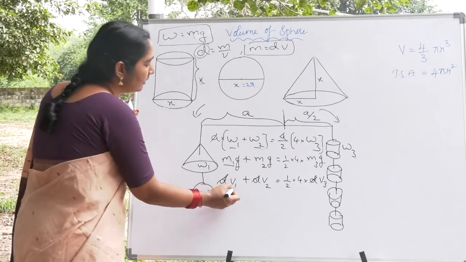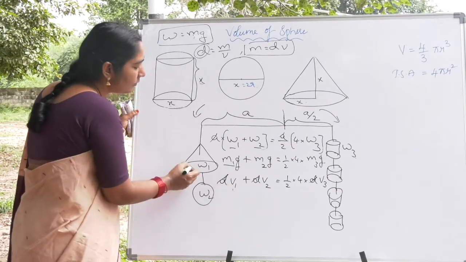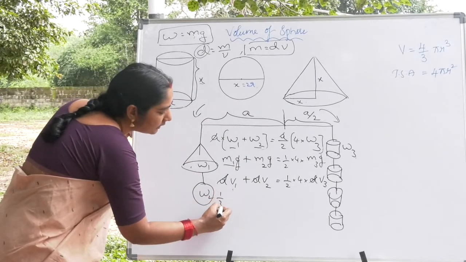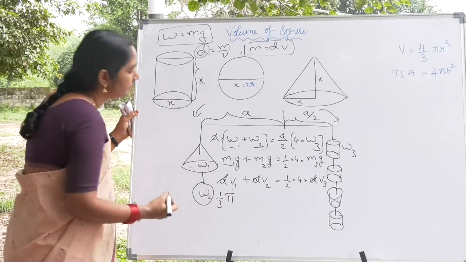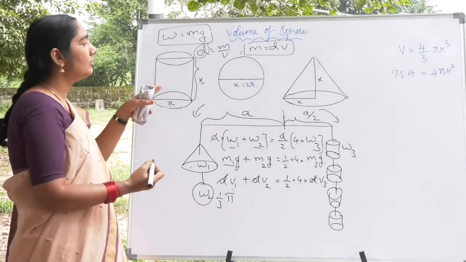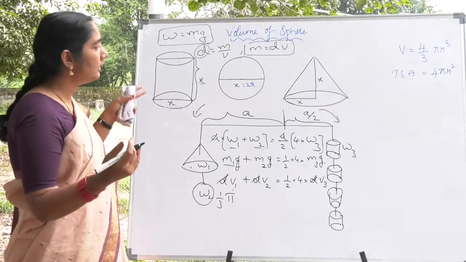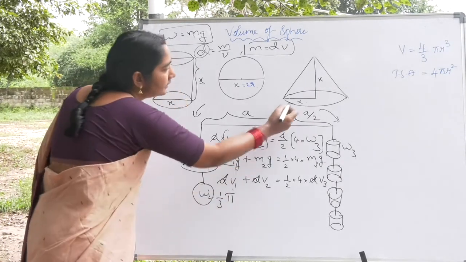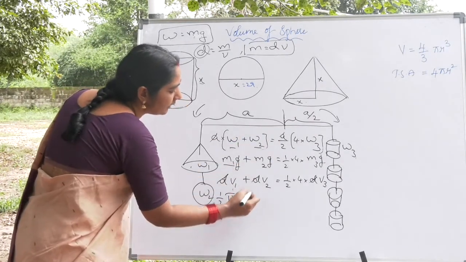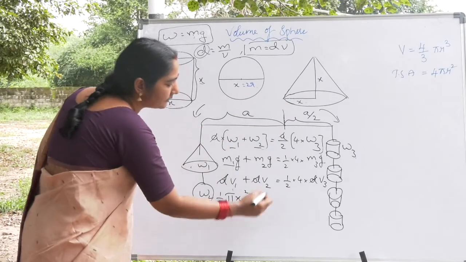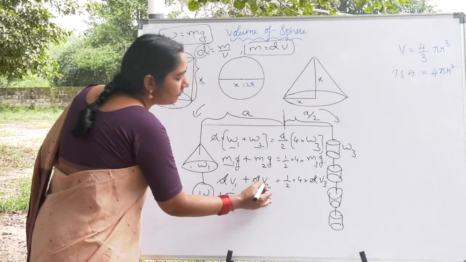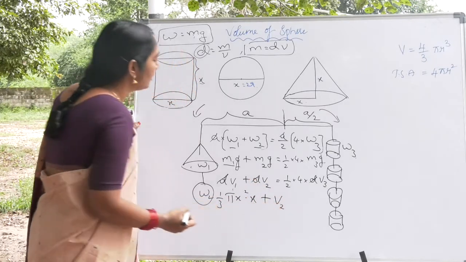Now V1 is nothing but the volume of this cone, that is 1/3 pi. See, volume of the cone is 1/3 of the cylinder. So 1/3 pi r square. See here, r is nothing but x by 2, and h is again x. So my dear friends, plus V2 is nothing but the volume of the sphere.